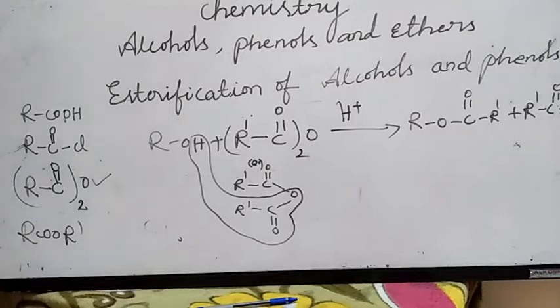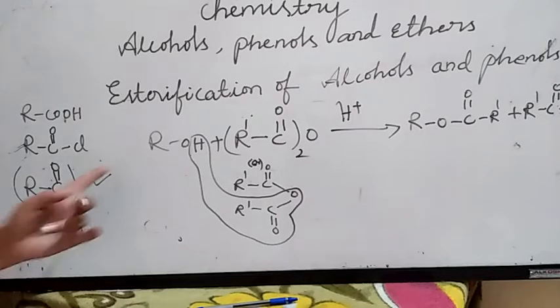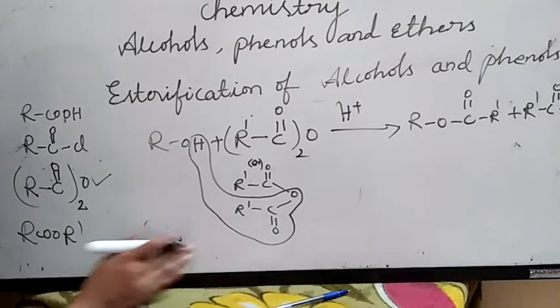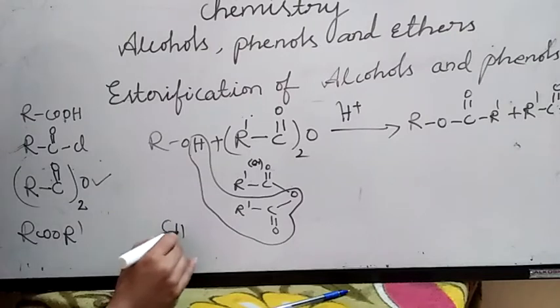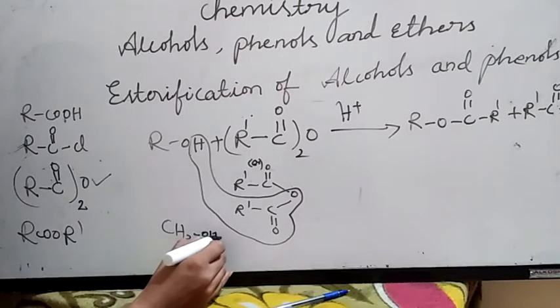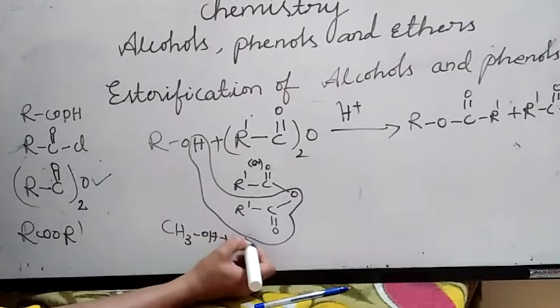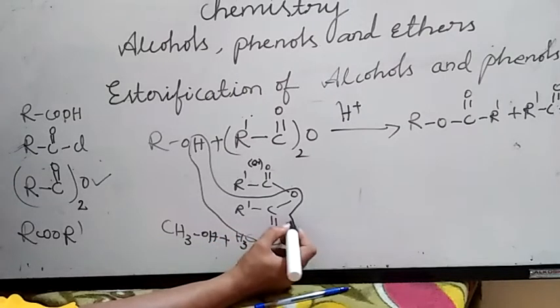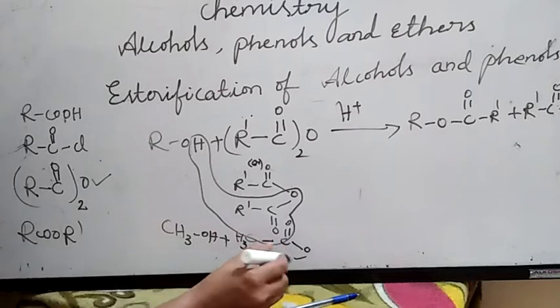See, when alcohols or phenols react with anhydrides, we are going to get esters. If I take an example of methanol reacting with acetic anhydride, taking CH3 in place of R, this is called acetic anhydride, COCH3.